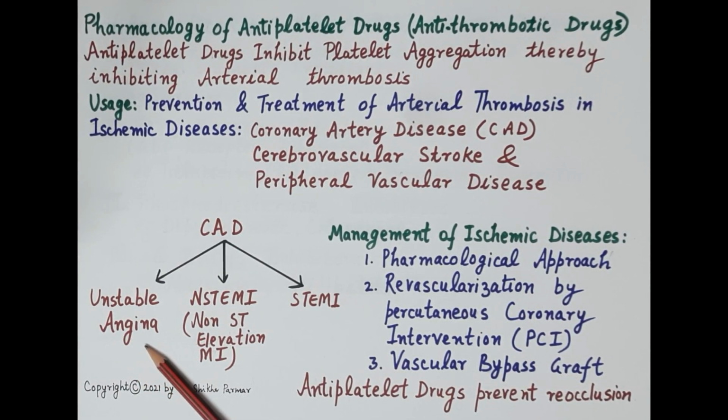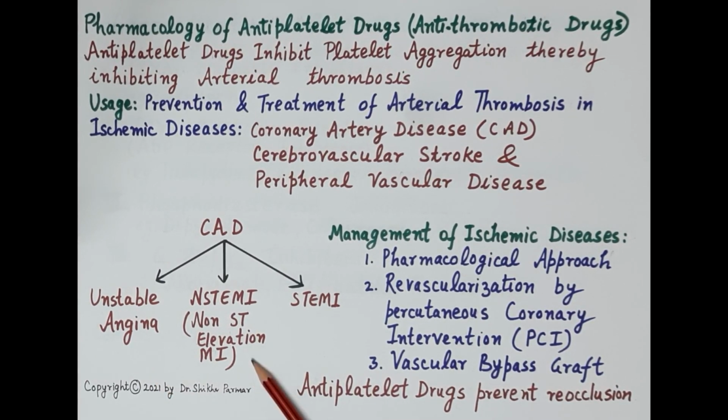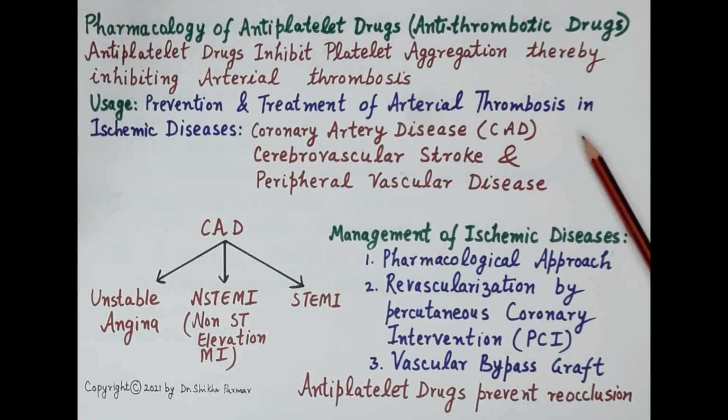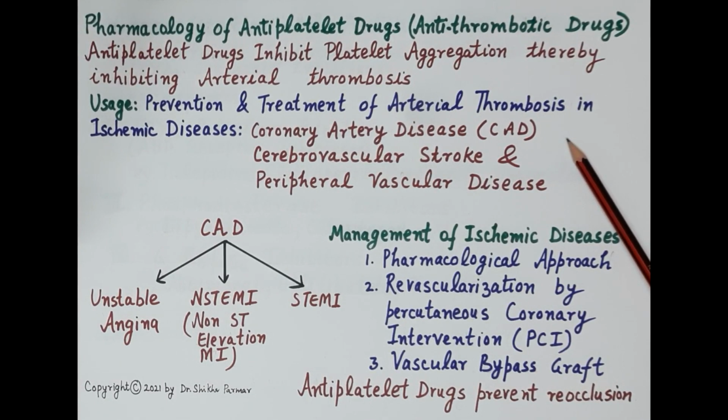Now in unstable angina, there is formation of thrombus on the ruptured plaque. This results in complete blockage of the coronary artery, and further results in non-ST elevation myocardial infarction, and it can also result in ST elevation myocardial infarction. Antiplatelet drugs prevent the formation of thrombus on the ruptured plaque, and thereby are very helpful in the prevention and treatment of myocardial infarction.